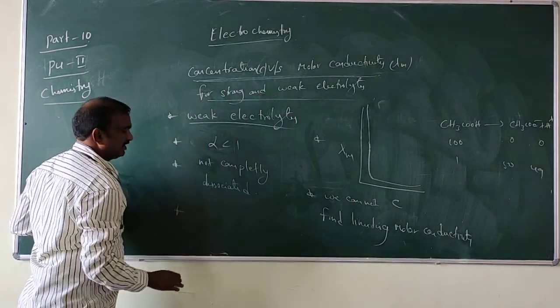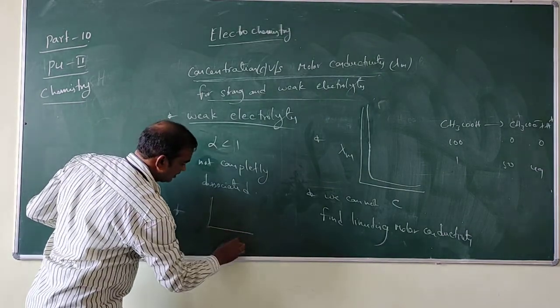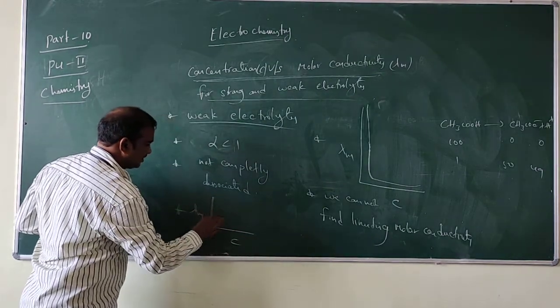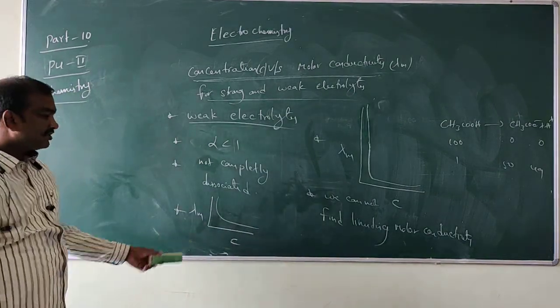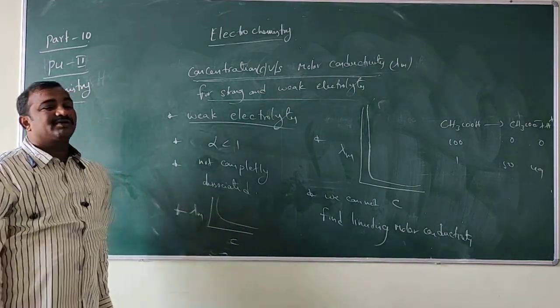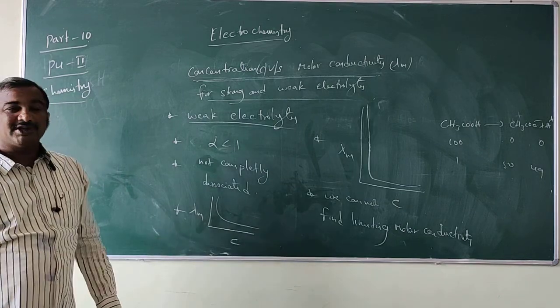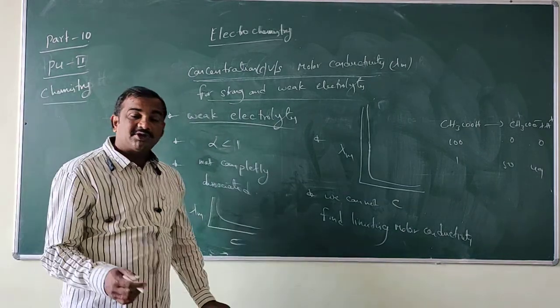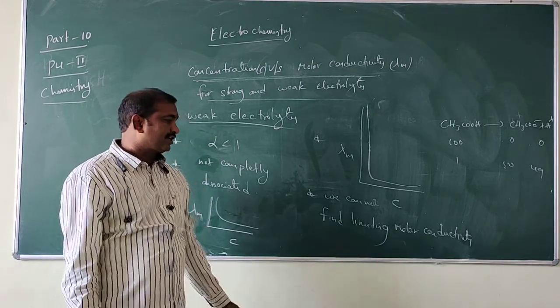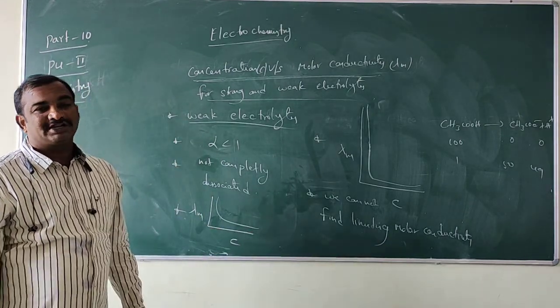So the graph for a weak electrolyte, C versus lambda m, is like this. It does not touch a maximum constant lambda m value at any point, so we cannot find the limiting molar conductivity.